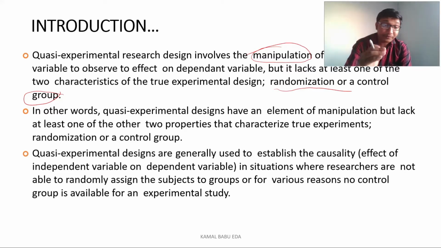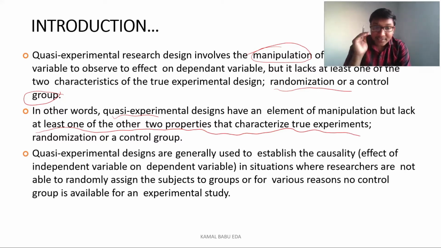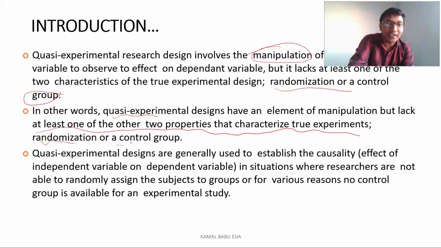In other words, the quasi-experimental research design has an element of manipulation, but it lacks at least one of the other two properties that characterize the true experimental research design, that are randomization and control group. Hope you are clear with this line. Now in quasi-experimental research design, we mainly want to check the effect of the independent variable on the dependent variable, so we manipulate the independent variable, same as in true experimental research design.